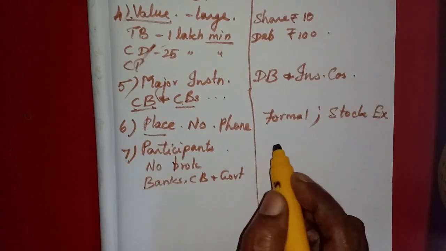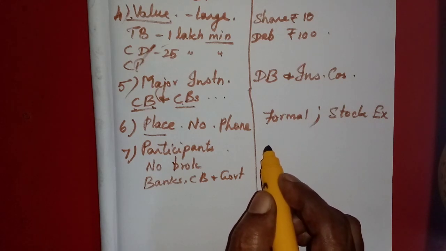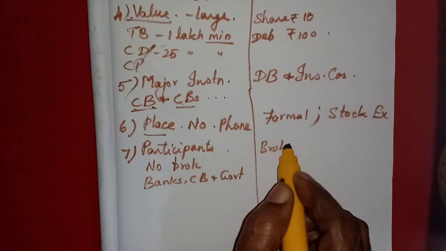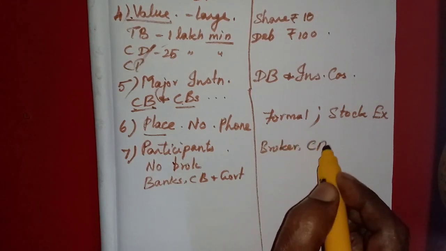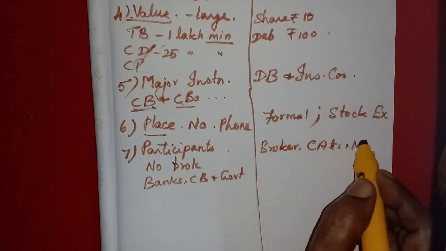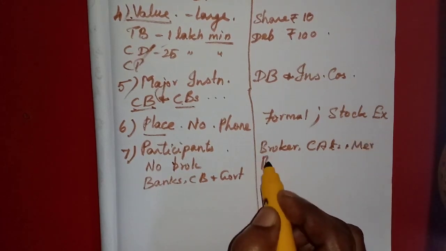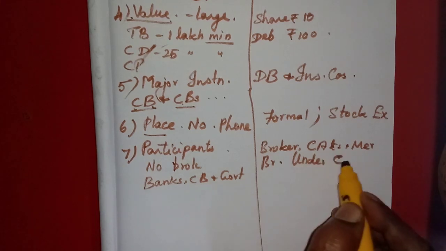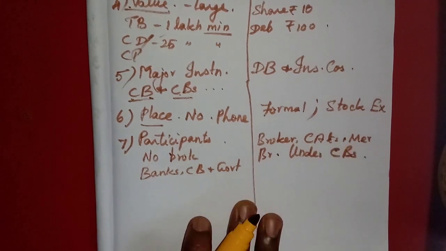But here the participants are more because they have brokers, commission agents, merchant brokers, underwriters, even commercial banks also included.